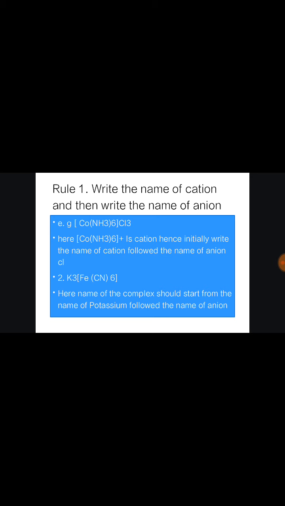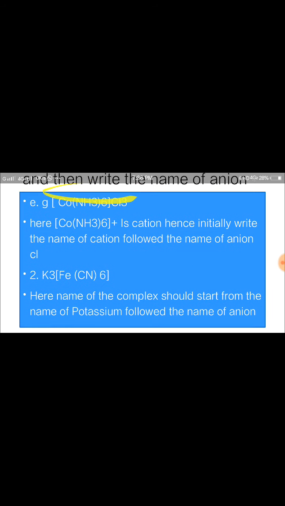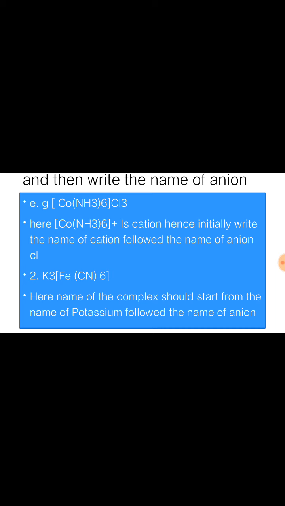Rule 1 is to write the name of the cation first and then write the name of the anion. Suppose this is a complex, and in this complex Co means cobalt, and six ammonia molecules are placed in a square bracket, and three chlorine atoms are outside the square bracket. In this complex, cobalt acts as the central metal ion, and the ammonia molecules are ligands placed in a closed square bracket. This is also called a complex.